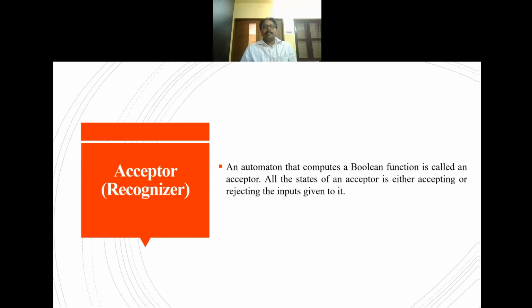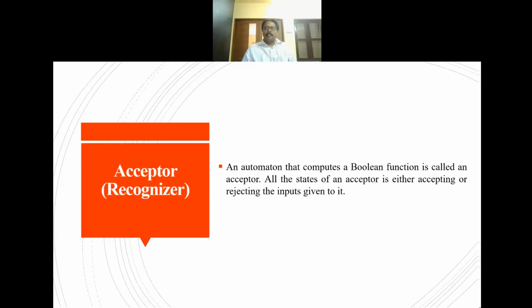First, acceptor means an automata that computes a Boolean function. The finite automata that computes a Boolean function returns either a value true or false. It is known as an acceptor. It is also known as a recognizer.